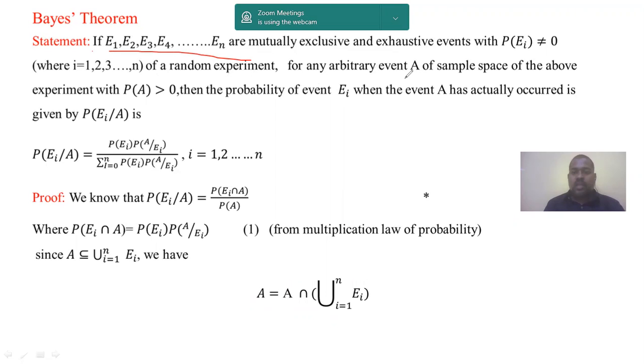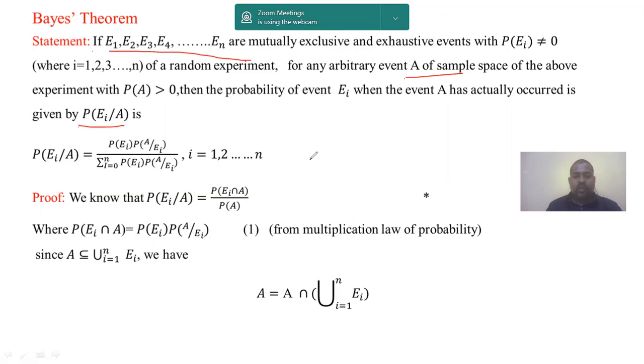And A is another event which belongs to the same sample space S. A is the event which can occur with the intersection of any of the events E1, E2, E3 and so on to En. So A can happen only through the combination of these events. If we want the occurrence of Ei given A, it is given by P(Ei | A) = P(Ei) times P(A | Ei).